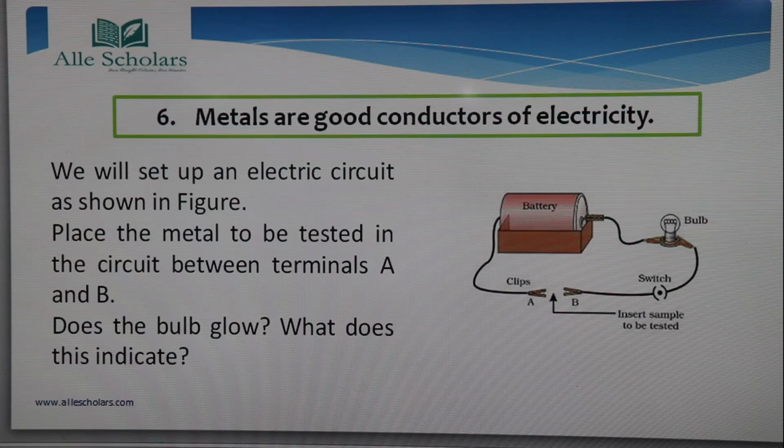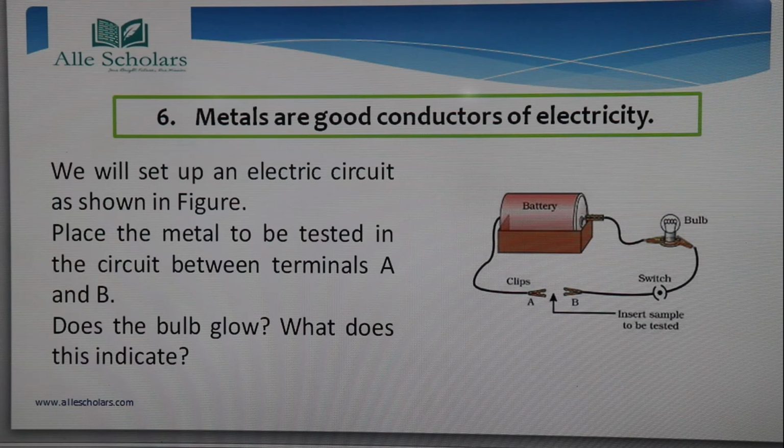Now what do we see? Does the bulb glow and what does it indicate? As we know that metals are good conductors of electricity, when we put a metal between these clips, this metal is going to conduct electricity throughout this channel. So if a metal is a good conductor of electricity, the bulb is going to glow. So the answer is, does the bulb glow? Yes, the bulb glows. This indicates that the metal inserted between terminals A and B is a good conductor of electricity.